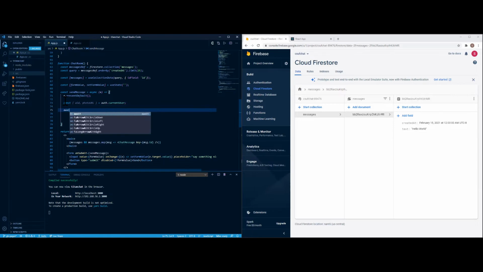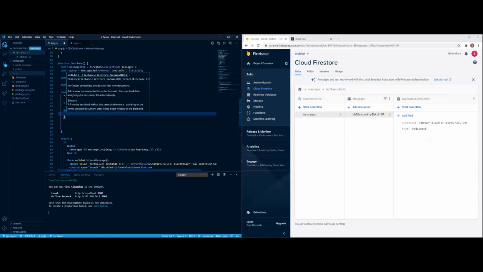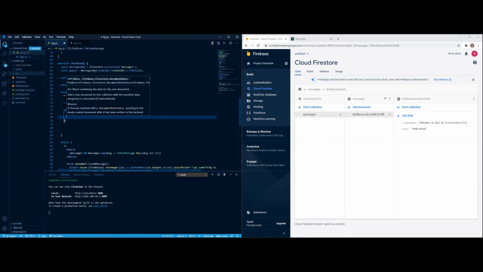But await messages reference dot add. So this is where we're going to include all the beautiful information, which is going to be the text, form value. It kind of looks like a JSON from this portion.